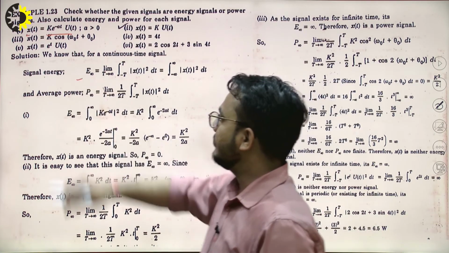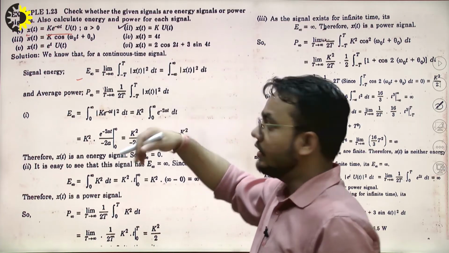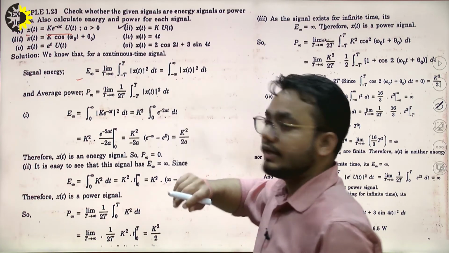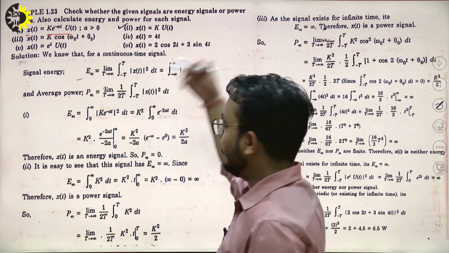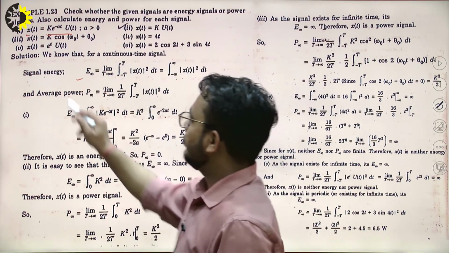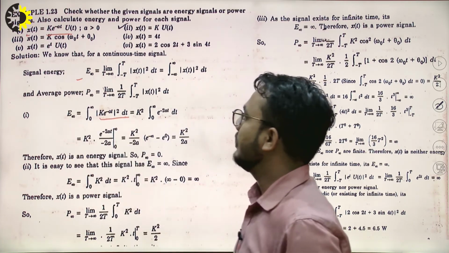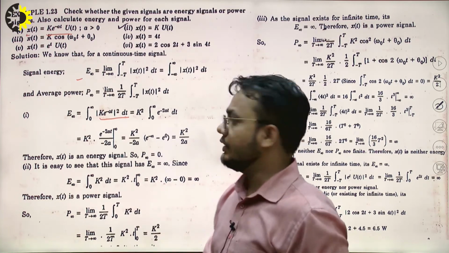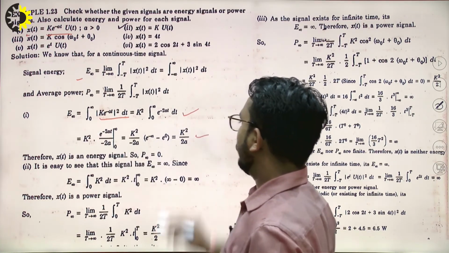By the formula, E infinity equals the integral from minus infinity to plus infinity of the magnitude of the signal squared. Replacing the value of x(t) into this formula, we get E infinity equals k square upon 2a.